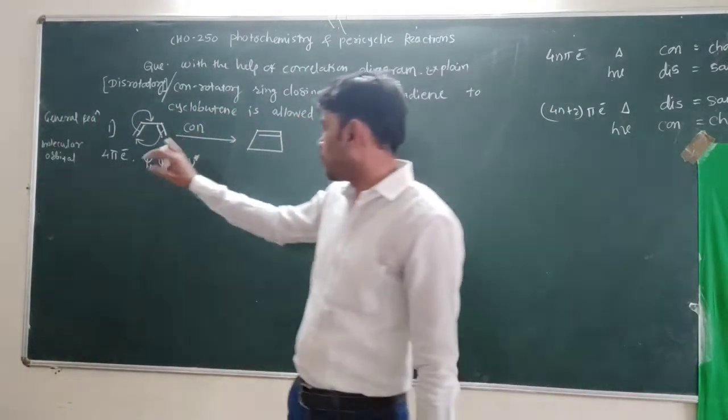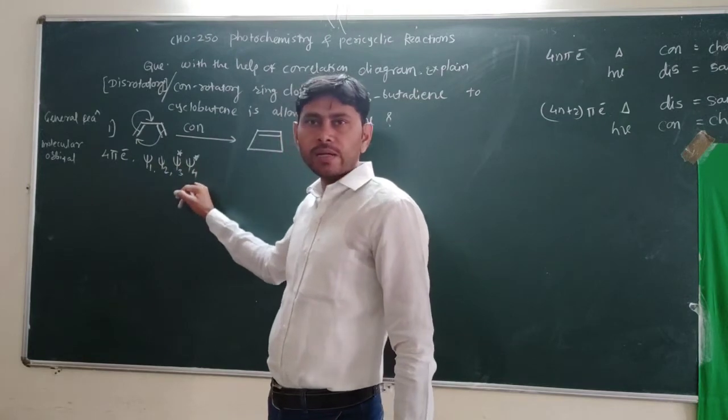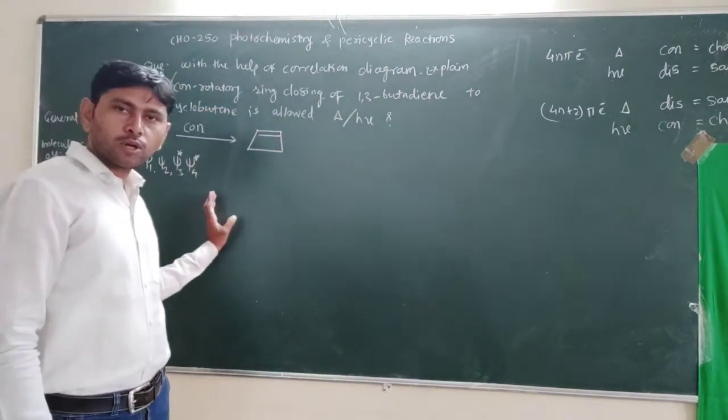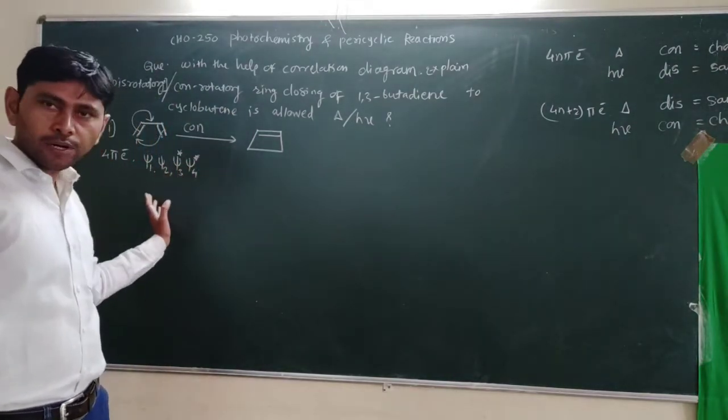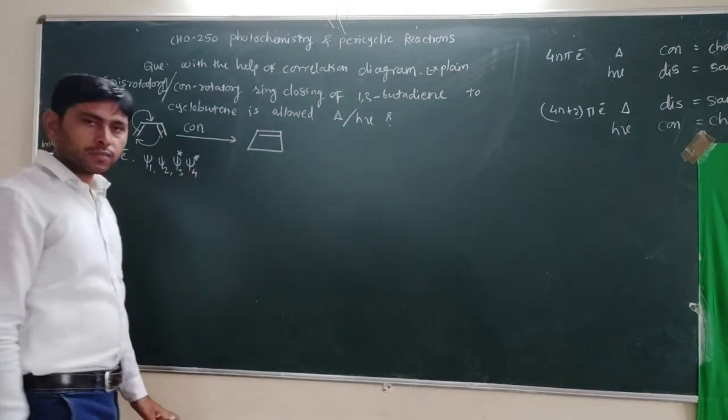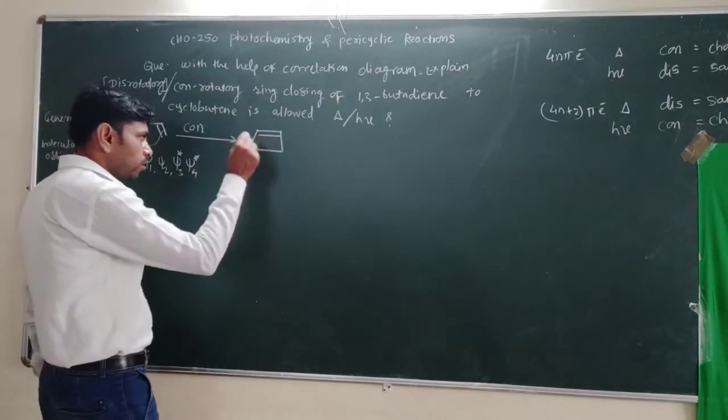So these are bonding molecular orbitals, and these are anti-bonding molecular orbitals. Half are bonding, half are anti-bonding. So this is about the reactant orbitals. Now look at the product orbitals.